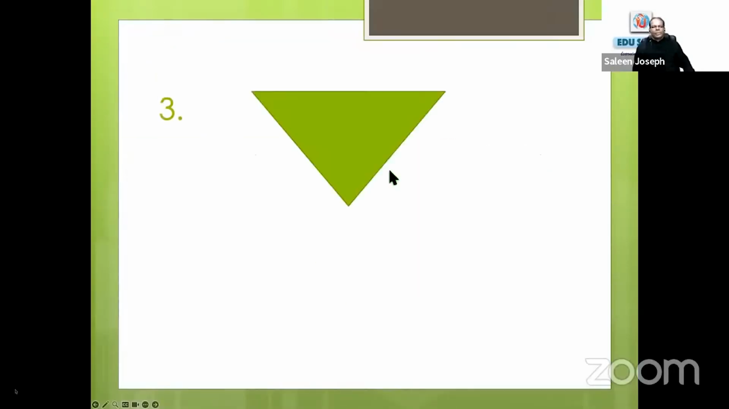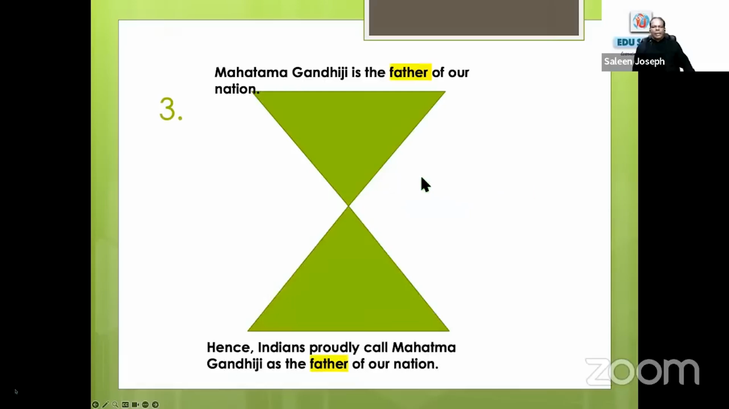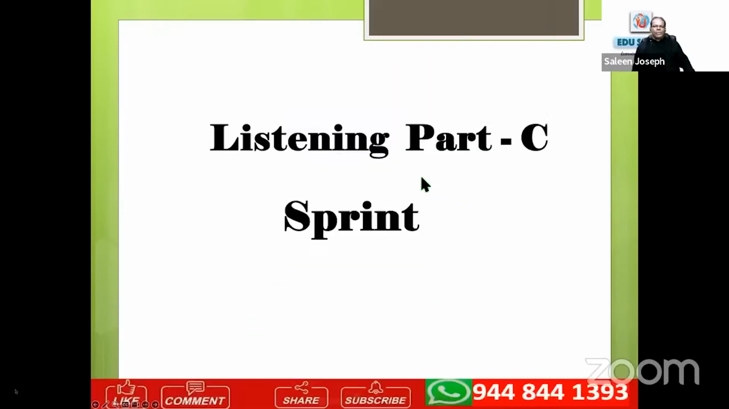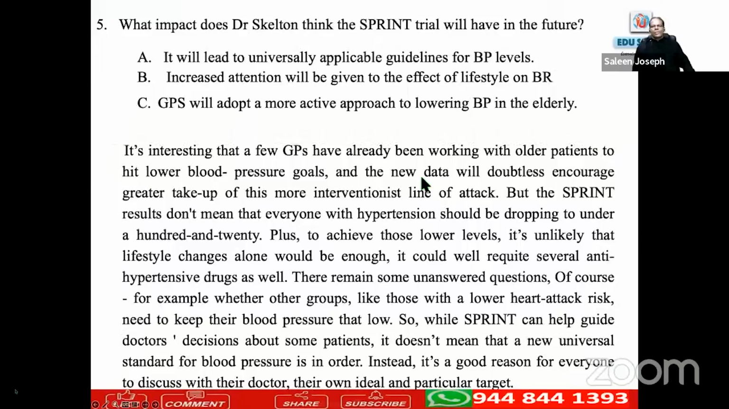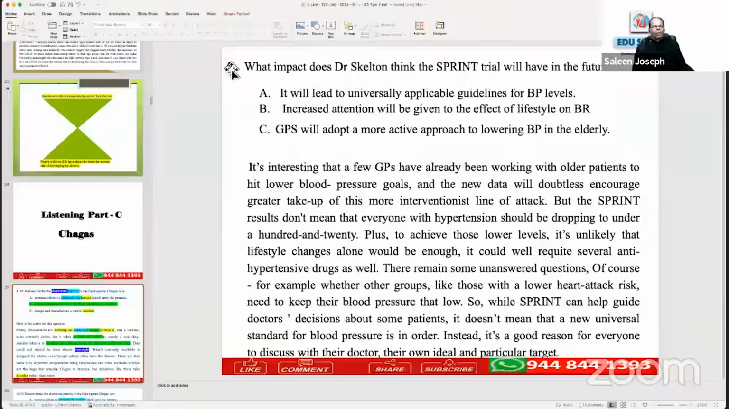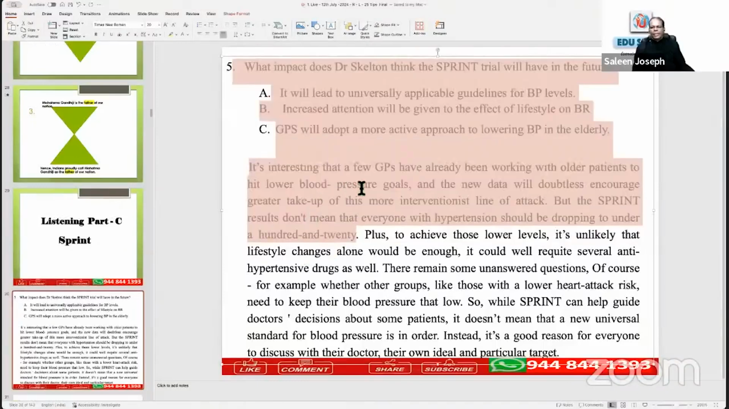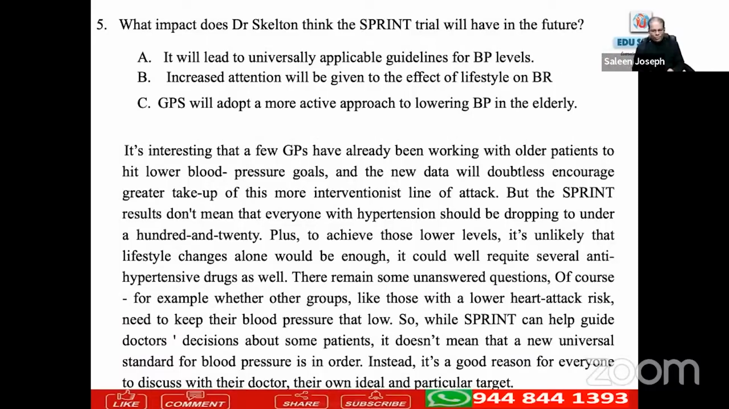Okay, so these are the two types of structure that we have seen. Listening part C, let's check how it works. I'll be answering all your questions on YouTube. We'll just read the first sentence. Let's check. What impact does Dr. Skelton think the sprint trial will have in the future? Option A, it will lead to universally applicable guidelines for BP levels. Option B, increased attention will be given to the effect of lifestyle on BP. Option C, GPs will adopt a more active approach to lowering BP in the elderly.